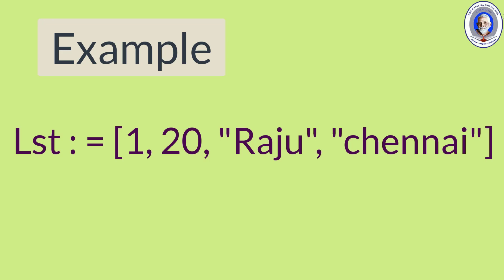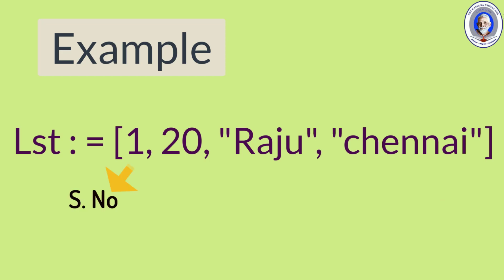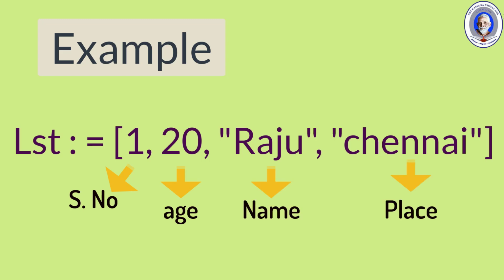By seeing this list, we know some values are stored inside, but we cannot say what each value represents or how they are related to each other. In this example, the first element is serial number, the second is age, the third is name, and the fourth is place. But at a glance, we cannot relate these elements.